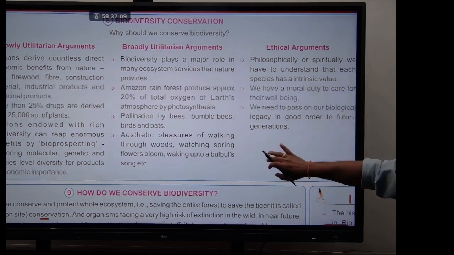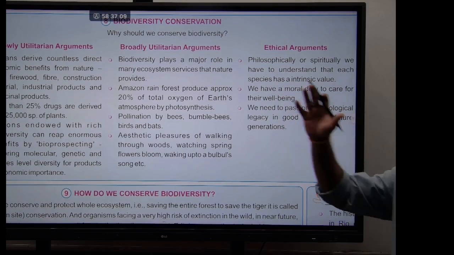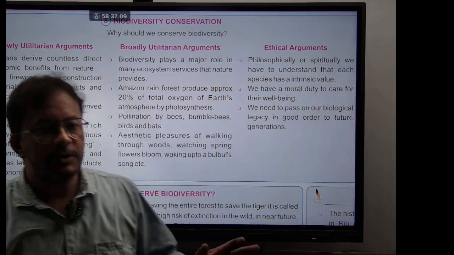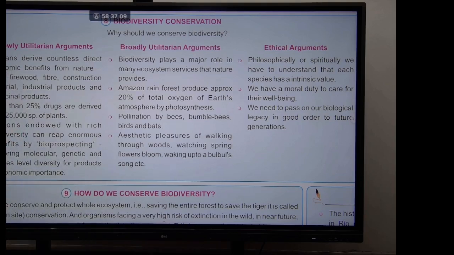And the second one is the broad utility, I mean bigger reasons. The Amazon rainforest, for example, is called the lungs of the planet. Reason? They provide 20% of all the oxygen produced on the earth. We need it. And if we lose them, we lose 20% of oxygen. Correct? Yes or no, guys?